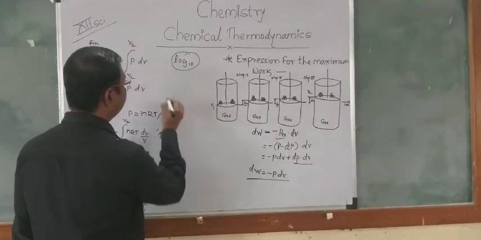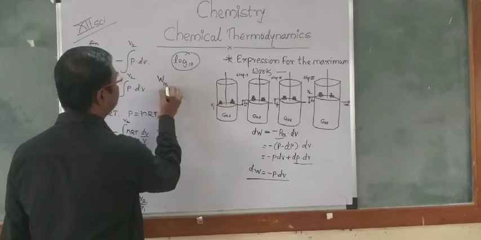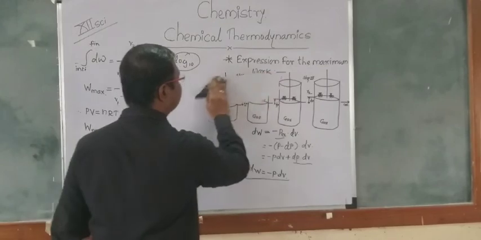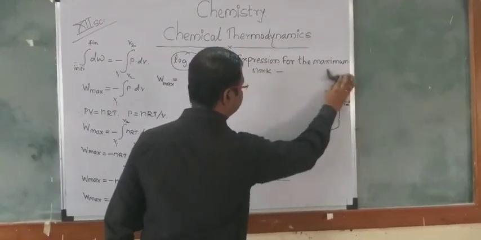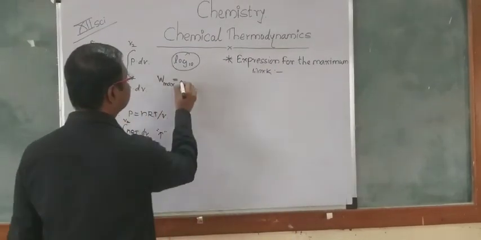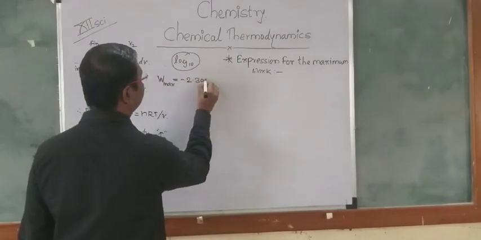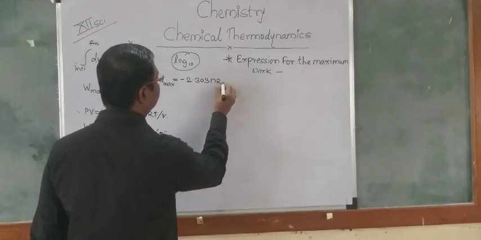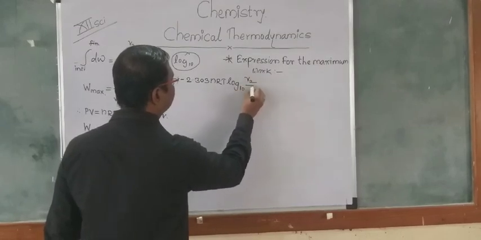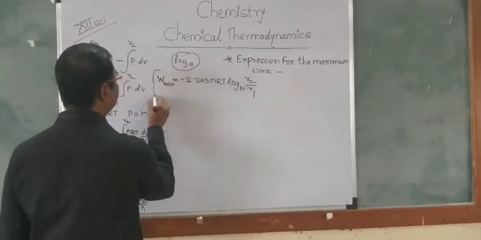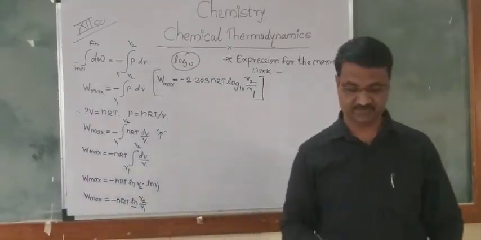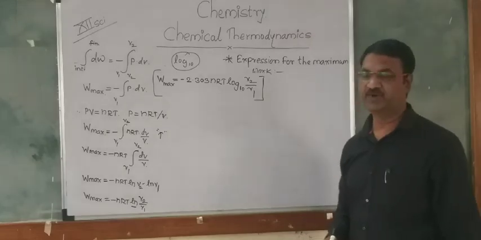So the equation becomes W maximum is equal to minus 2.303 nRT log base 10 V2 upon V1. This is the equation for maximum work.